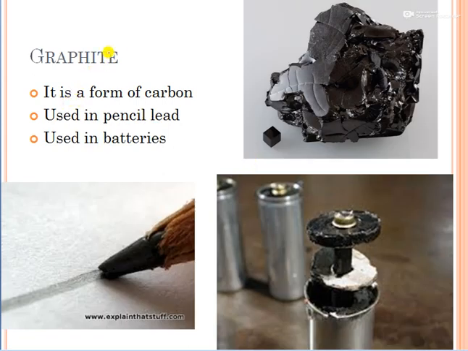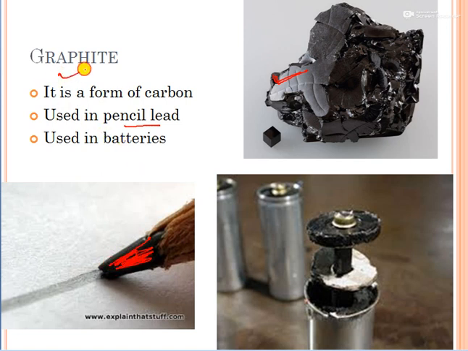Now graphite. This graphite is another form of carbon. You see it is shiny. It is used in pencil lead. You see, we all used pencils when we were kids. Nowadays also we are using this pencil. So in this pencil, this black color thing